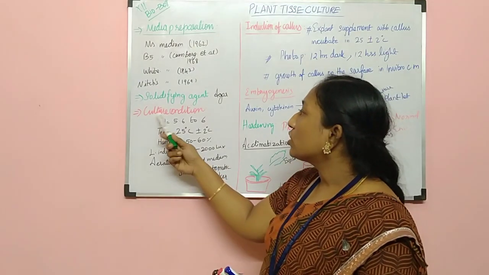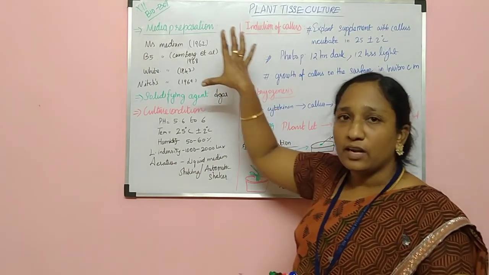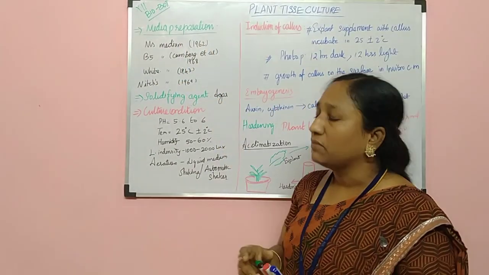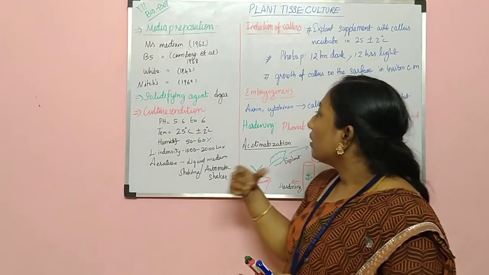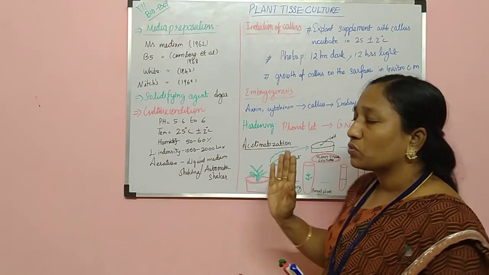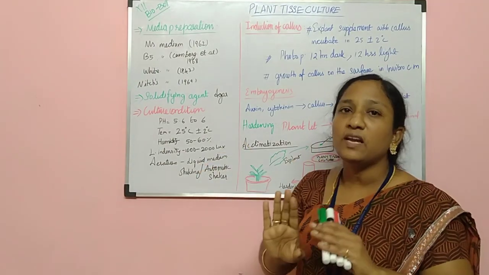And next, culture condition. First we take any one kind of medium in the culture petri dish. And we already learned the remaining process, the sterilization processes for the explant, and everything that has been done.